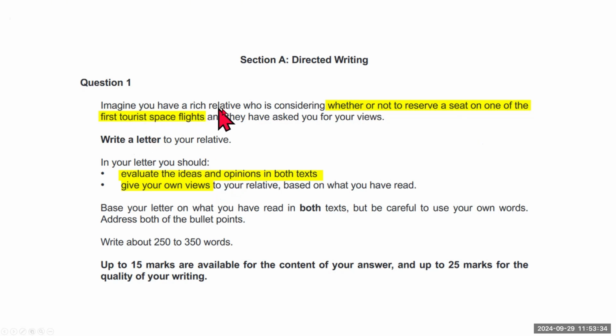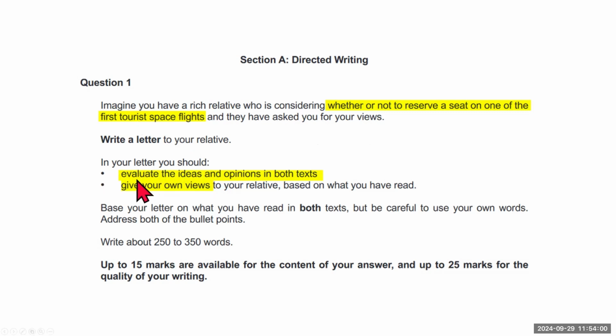Imagine you have a rich relative who is considering whether or not to reserve a seat on one of the first tourist space flights, and they have asked you for your views. So you have to write a letter to your relative. Please don't say, dear relative. Decide who your relative is. Is it an aunt, an uncle, a cousin?